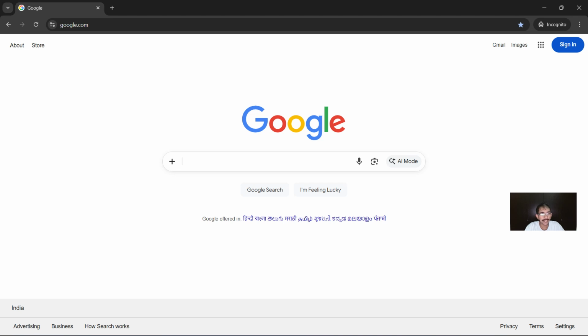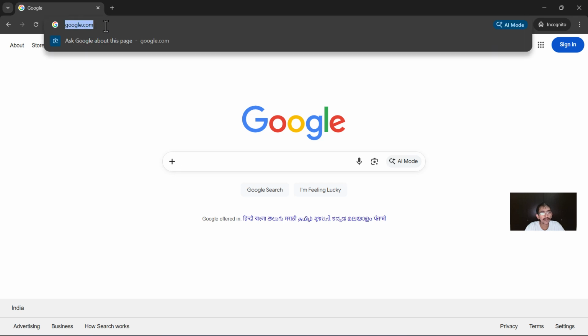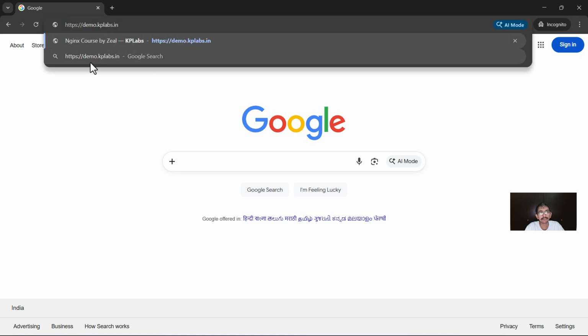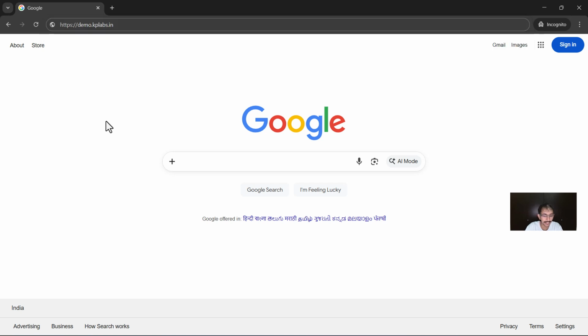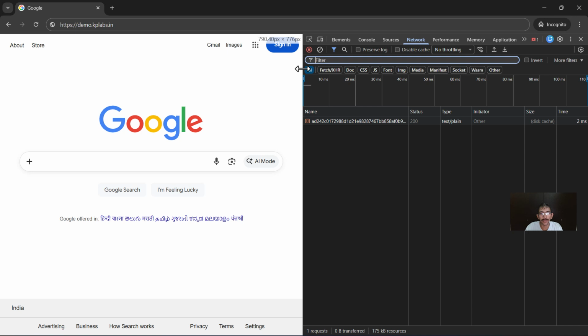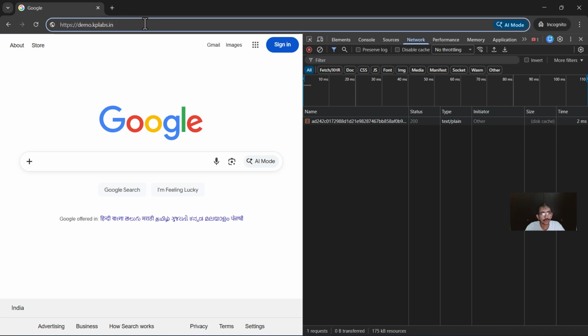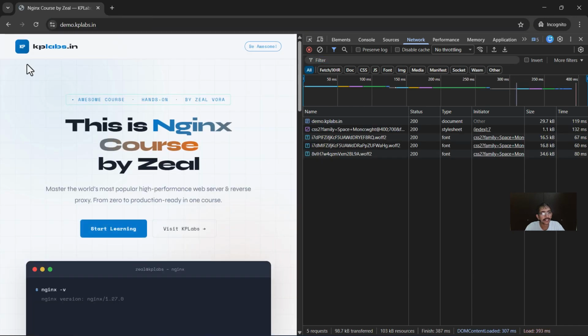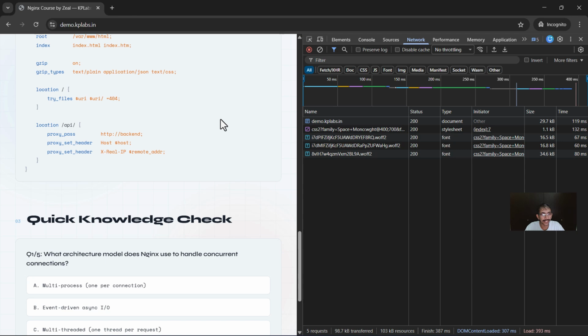Before we proceed further, let us take an example. This will give us better clarity. Whenever you visit a website, it can be Google, Yahoo, or any other website, one of the common components that runs behind the scenes is the web server. So let's take an example where I have a website called demo.kplabs.in. Again, this is a test website that I have just created for this demo. Before we open this, let's open up the network tools using F12. Now let's press enter. This is how the website really looks.